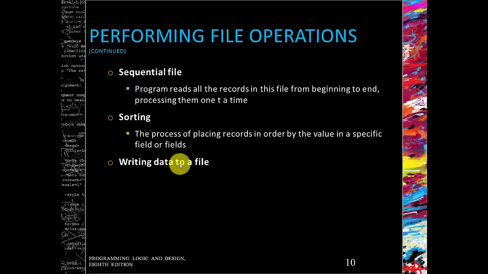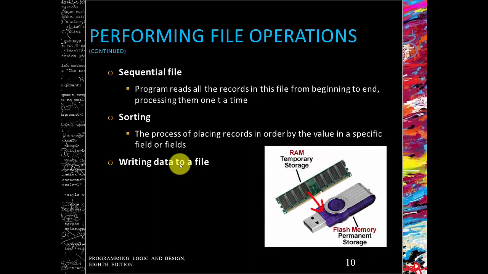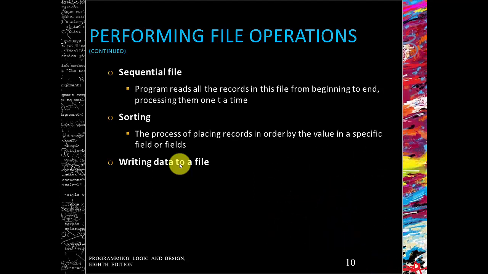So we've sorted it, we've done our manipulation to the data. If they had an increased pay rate, we've given them an increased pay rate. Now we've got to write that data to file. What I'm doing is storing data into a computer file on persistent storage. And how we do that is we write it to file. So we're going from RAM, which is our random access memory, to file. And how we do that is we output name, address, pay rate to our updated data file.